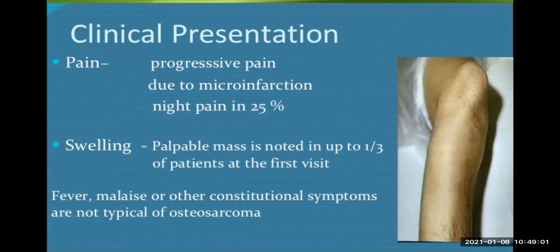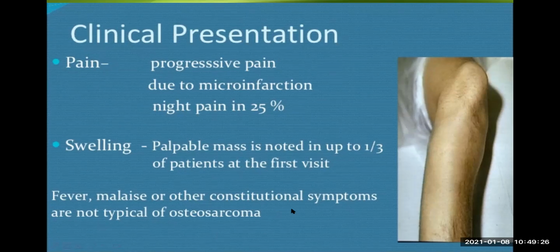The swelling is a rapidly growing swelling, and it is already a palpable swelling in up to one third of the cases when they present to the hospital. This is a very, very important one, and usually the patient presents with swelling near the knee joint, lower end of the femur and upper end of the tibia.